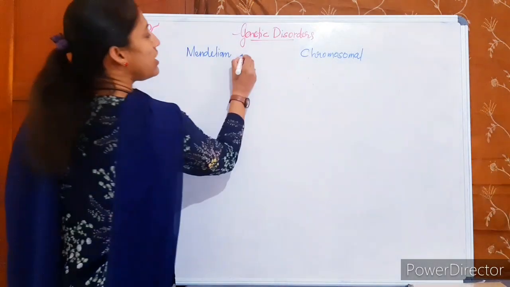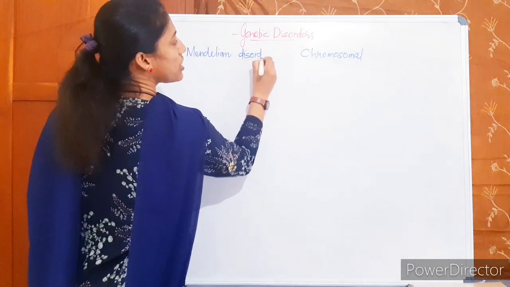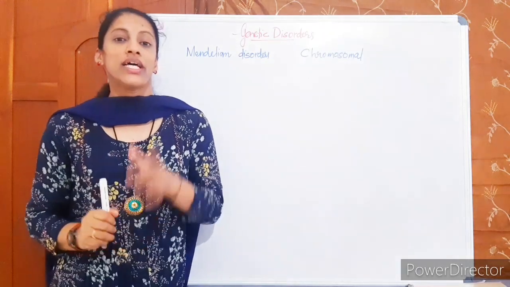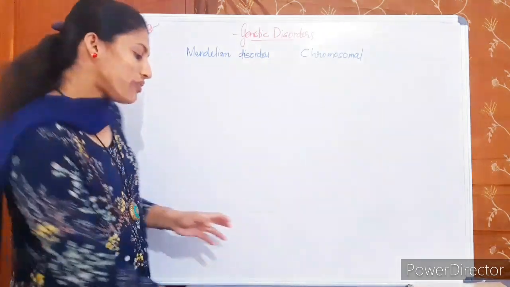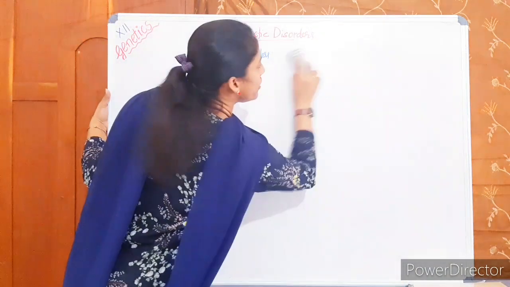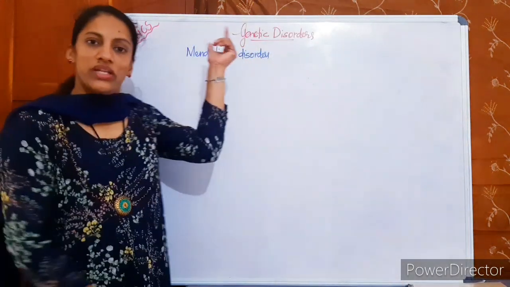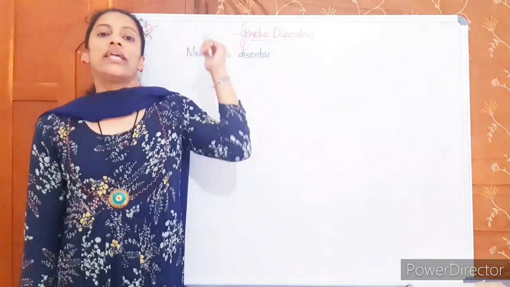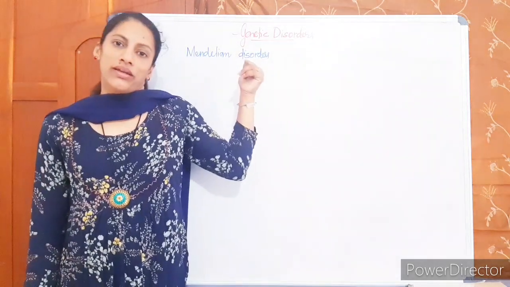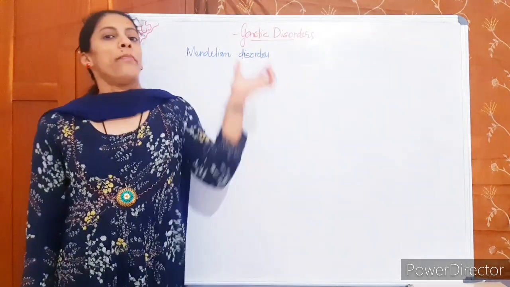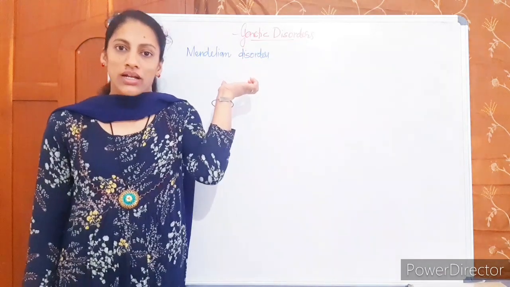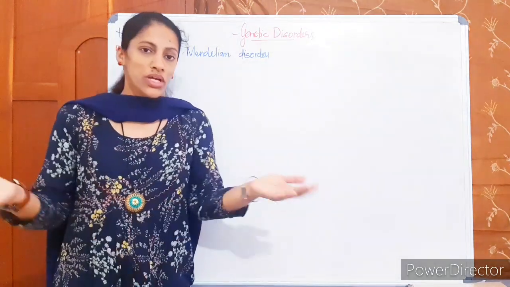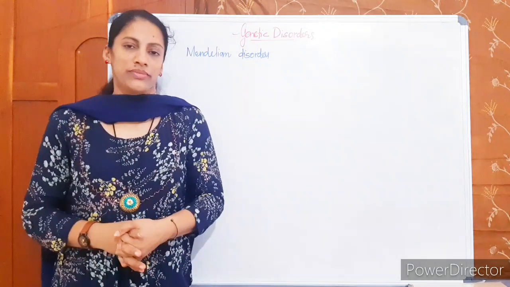Mendelian disorders are not due to changes in the chromosome number, but due to a change in a single gene. We will first focus on Mendelian disorders, then we come to chromosomal disorders. So, genetic disorders are inheritable disorders, classified into Mendelian disorders and chromosomal disorders. Mendelian disorders are due to changes in a single gene, whereas chromosomal disorders are due to changes in chromosome structure or number. We will come to that.